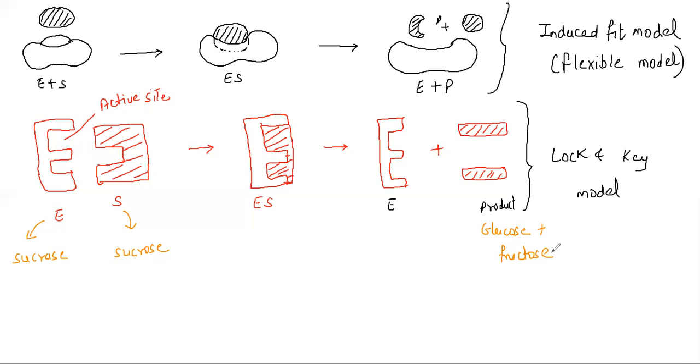Very good. So we are starting with a new topic and the most important topic, that is factors affecting the enzyme activity. There are different factors that will affect the enzyme activity, and we are going to study each factor in detail. During this explanation, there will be different graphs also coming into picture. So let's understand the very first factor.